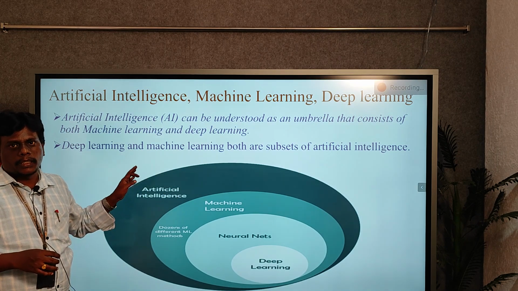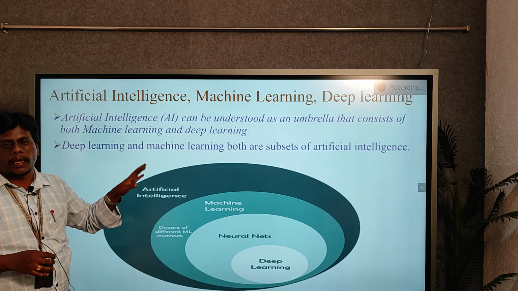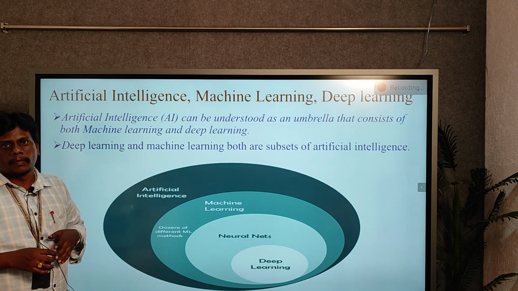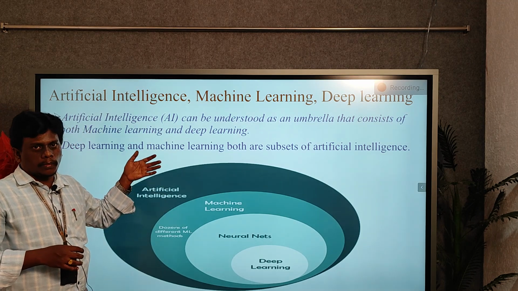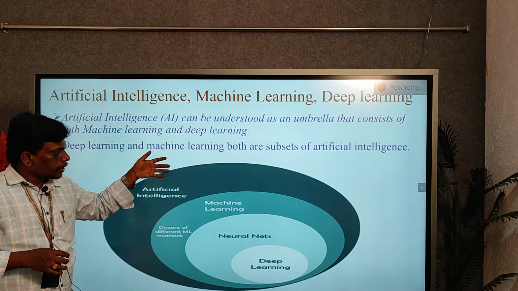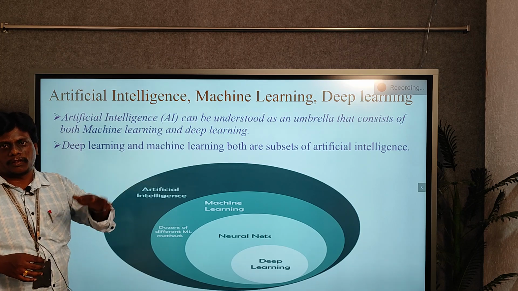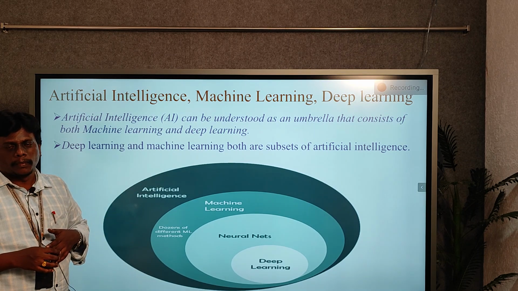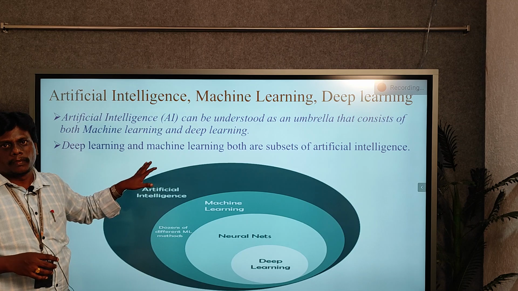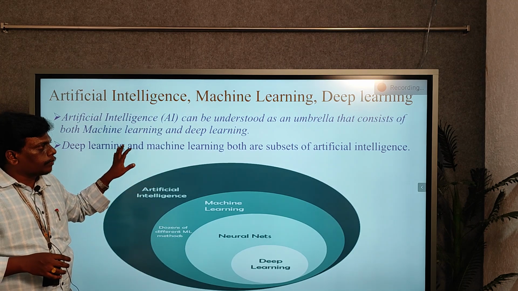The main aim of these three is the same: to make machines like humans. How humans think, how humans behave. These three techniques are used to make machines the same as humans.